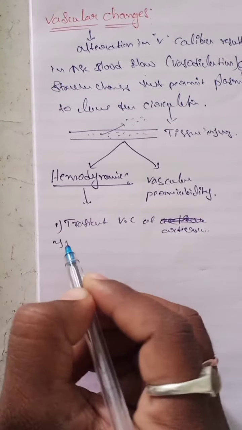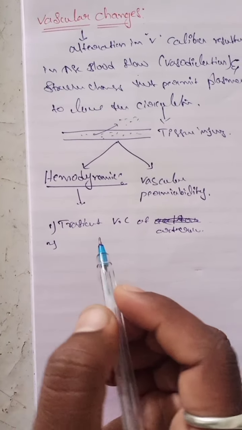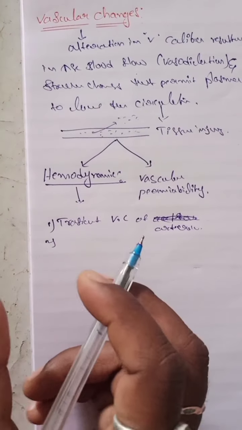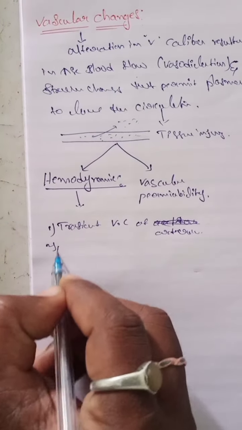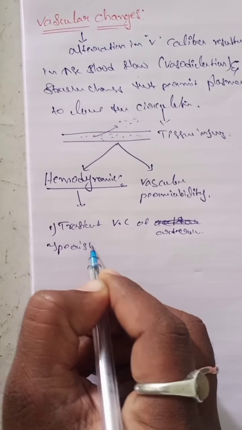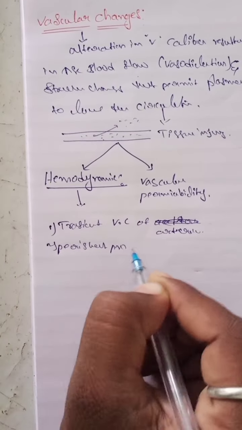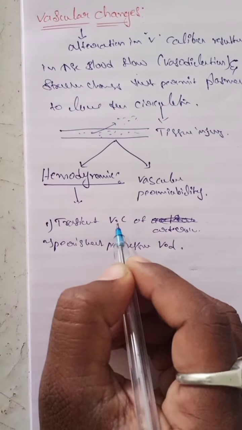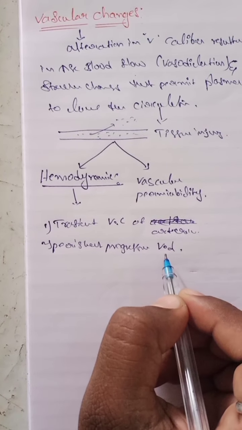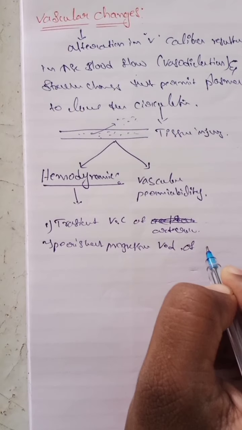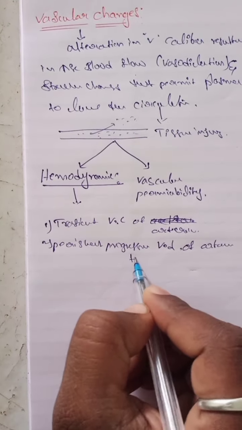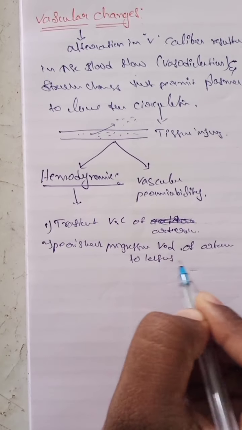And the next one, persistent progressive vasodilation of arterioles, to a lesser extent only. Here vasoconstriction, here vasodilation of arterioles.